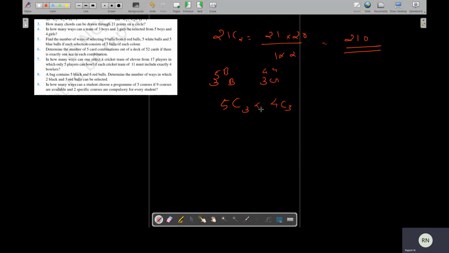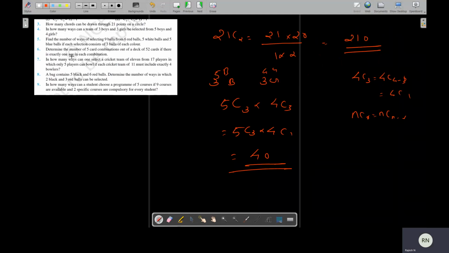So it is 5C3 into 4C3. But what is 4C3? It is 4C(4 minus 3), that is 4C1, because you apply the formula nCr is equal to nC(n minus r). So 5C3 into 4C1 is 40. That is the answer.